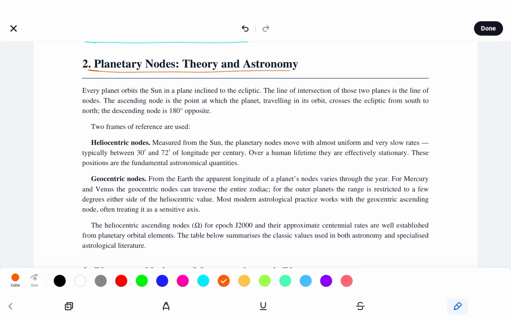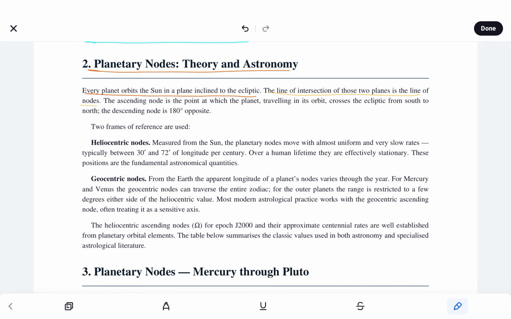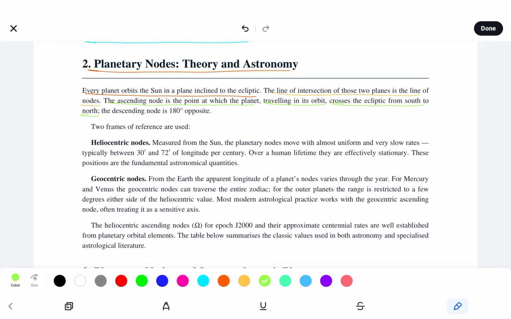Planetary nodes, theory, and astronomy. Every planet orbits the sun in a plane inclined to the ecliptic. The line of intersection of those two planes is the line of the nodes. So, the ascending node is the point at which the planet traveling in its orbit crosses the ecliptic from south to north. And we see that the descending node is 180 degrees opposite.